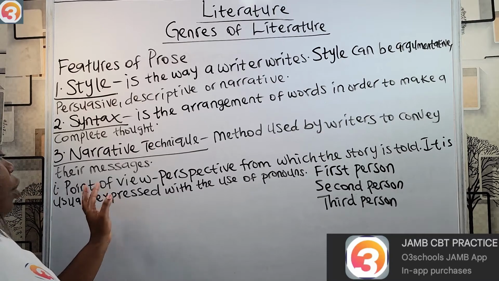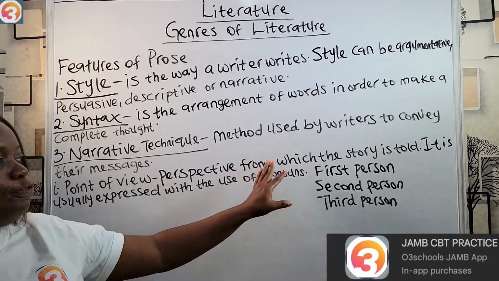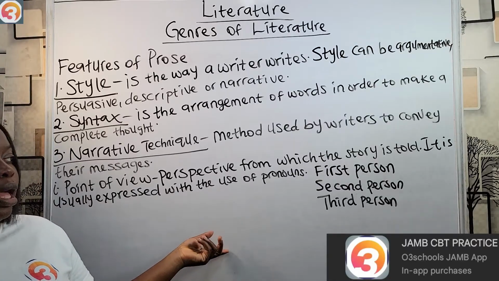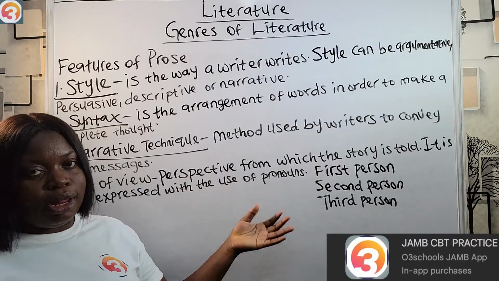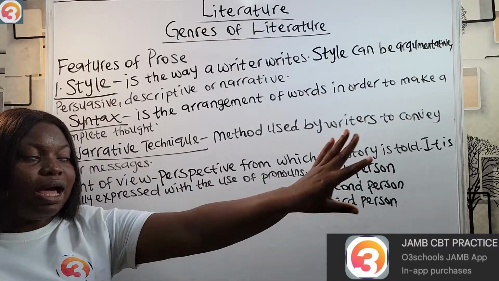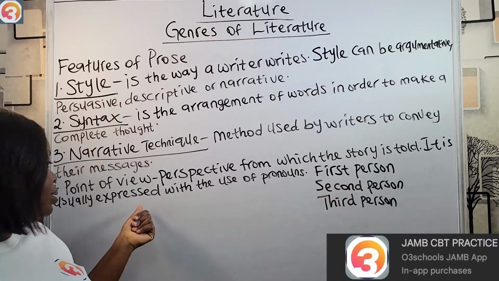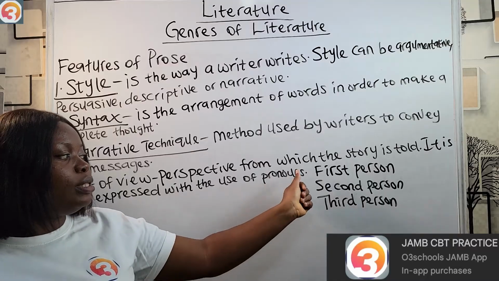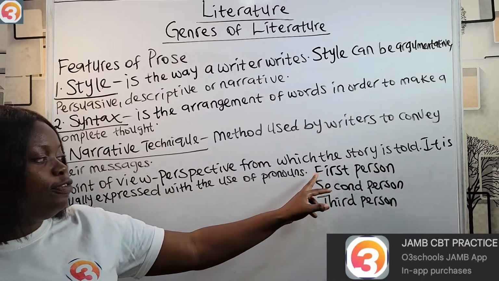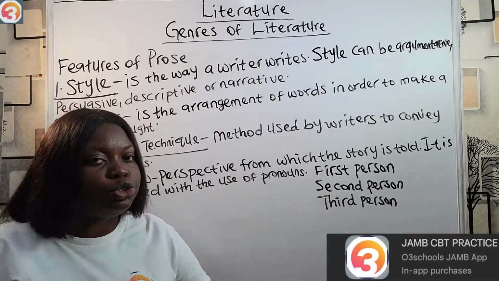So we say point of view is simply the perspective from which the story is told. That's simply who is telling the story. And we said it could be a character, mainly the protagonist, or it can be a narrator, someone outside. And then we express it with the use of pronouns, which now gives us the types of point of view. It could be the first person, second person, or the third person.